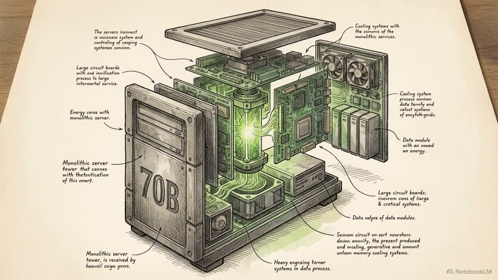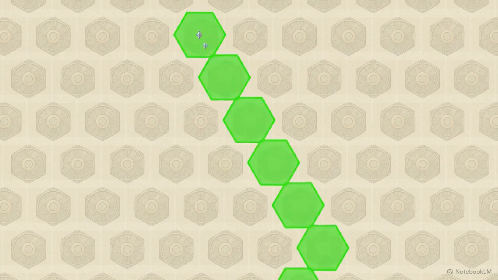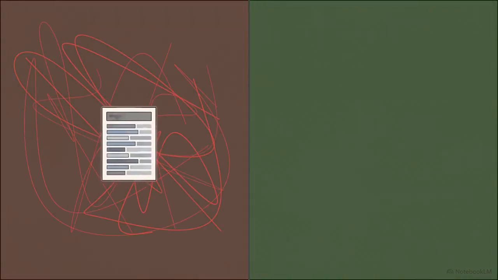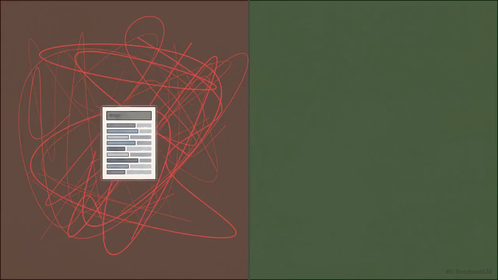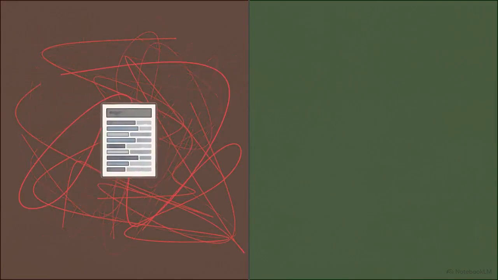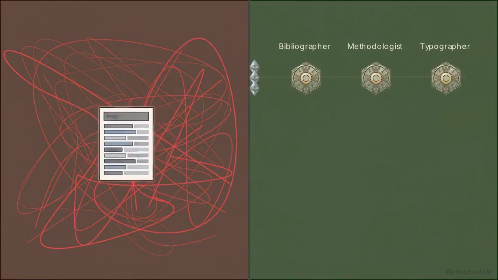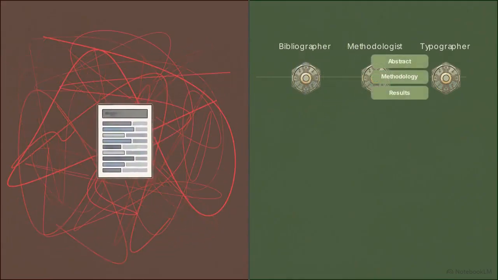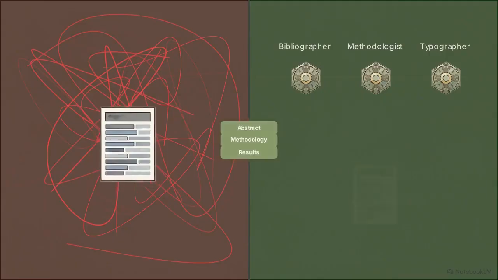This architecture is powered by the 70 billion parameter Llama 3.3 open weights model. We coupled this engine with a micro-transactional compute system that allocates processing resources strictly on demand. This split screen compares the drafting workflows. On the left, manual drafting is an erratic, iterative loop of revisions and formatting corrections. On the right, the multi-agent pipeline is linear and deterministic, snapping distinct components into place.